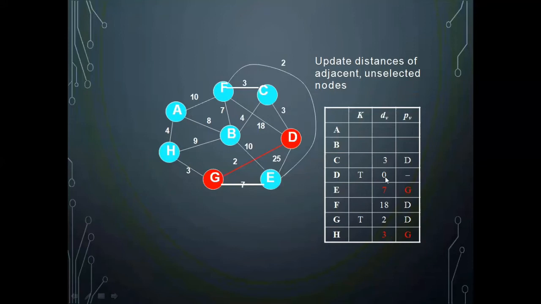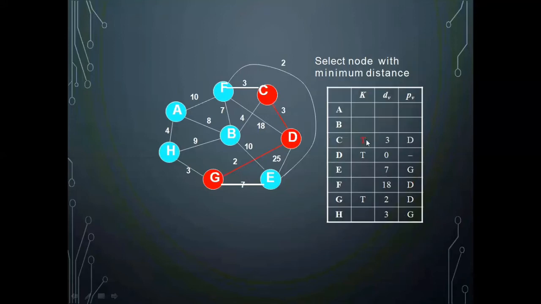Now I should see out of all these which has the minimum weight and is not part of the spanning tree. If a field is T, it means it is already part of the spanning tree. Which is the minimum weight? 0 is the minimum but is already part of the spanning tree. And 2 is the minimum that is already part of the spanning tree. The next minimum is 3. Here also you have 1, 3. Any one you can select and add.